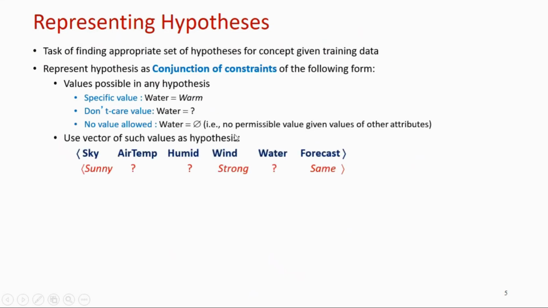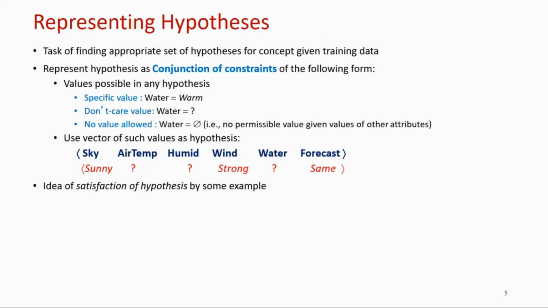Normally, the hypothesis is represented as a vector. All the attributes of the task are listed: sky, air temperature, humidity, wind, water, and forecast. There are 6 attributes. This is a sample hypothesis: the sky must be sunny, but the air temperature and humidity may be anything. The wind must be strong, water may be anything, and the forecast must be the same. This is one sample hypothesis, and how it is formulated.